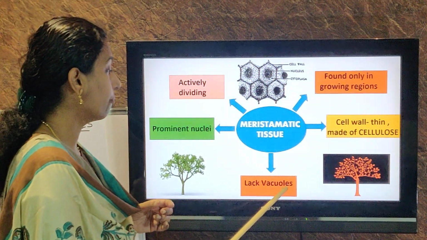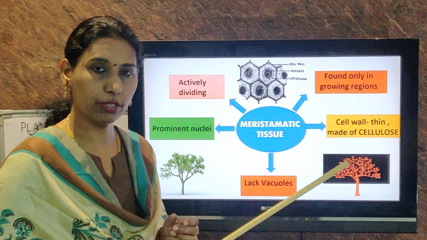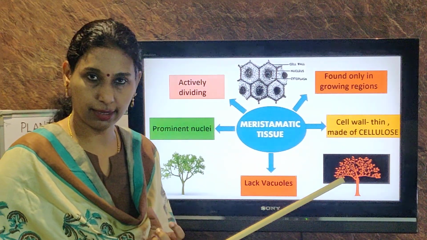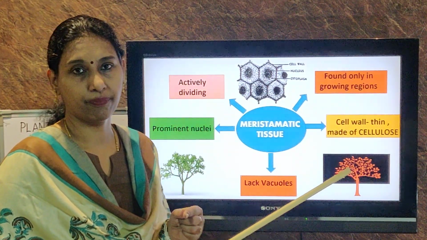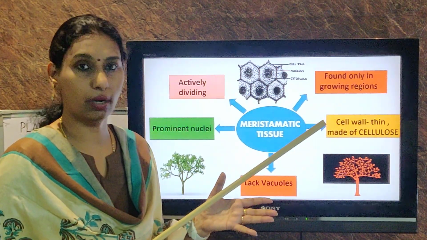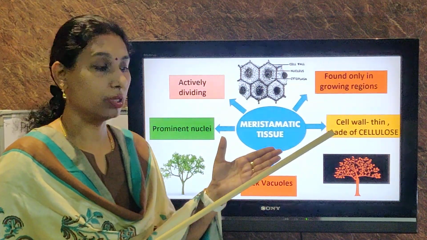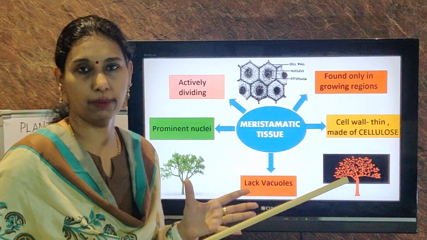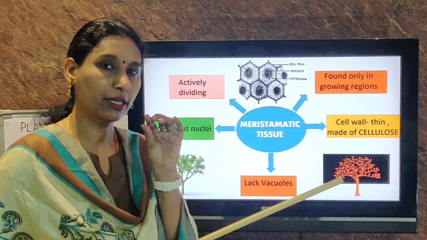They do not have vacuoles. Why don't they have vacuoles? Children, what is the function of vacuoles? They help in storing waste materials inside the cell. Fine, we have learned that in the last video. So these vacuoles become bigger as the cell grows and matures. The older the cell is, the larger the vacuoles will be. In young cells, you have very small vacuoles.